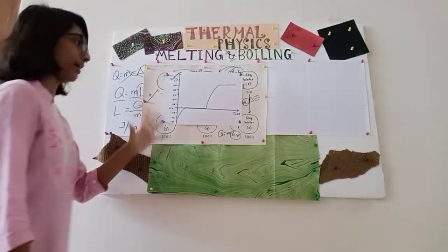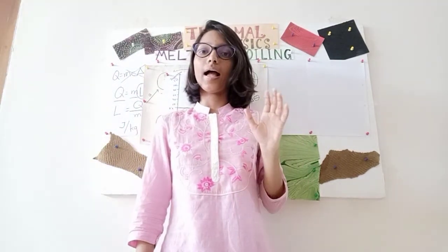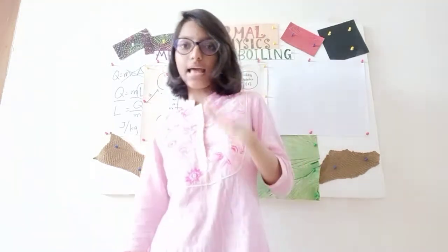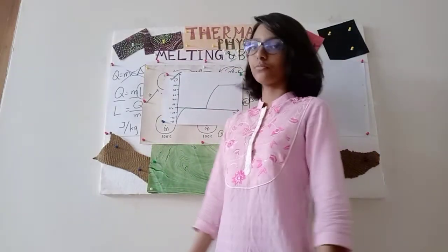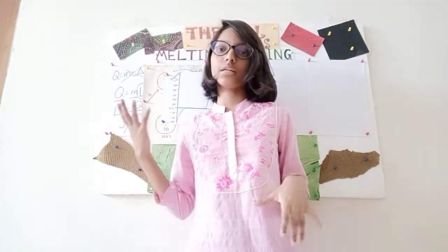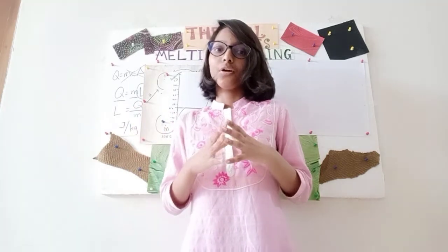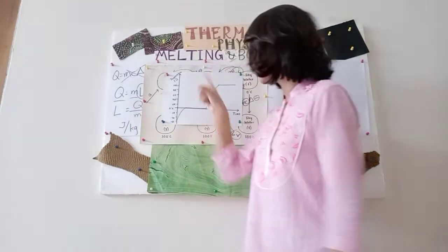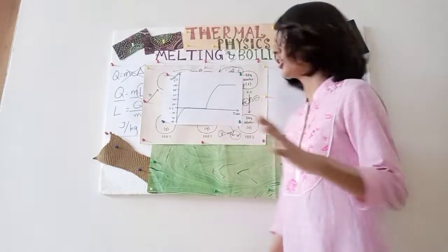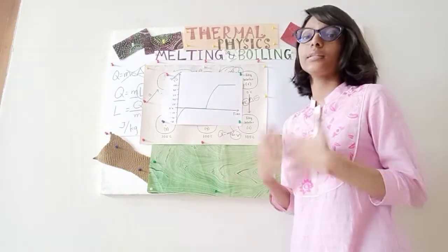And one more important thing, I can't guarantee you that this question will be asked, but suppose they provide you the melting point and the boiling point of a certain substance, and they are asking you to draw a graph like this. You might remember that the graph looked something like this, and then we will draw it like this. Yes, it will look something like this, that temperature will stay constant during the melting and boiling point.